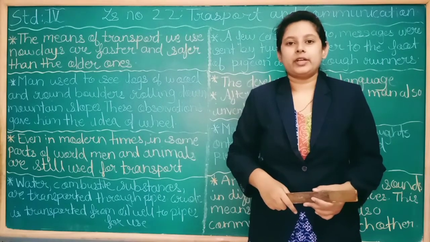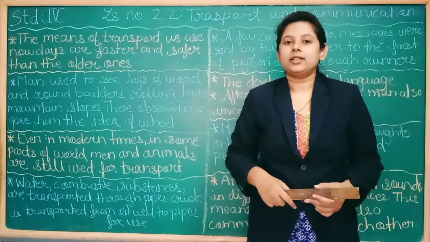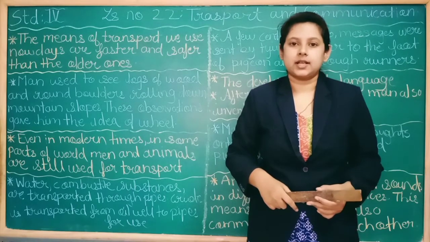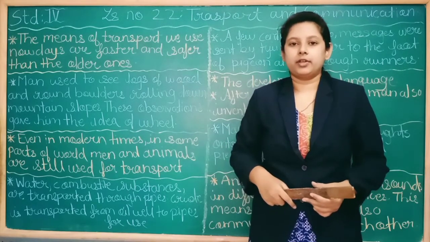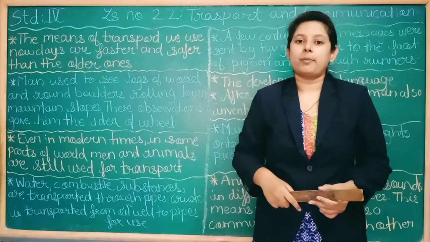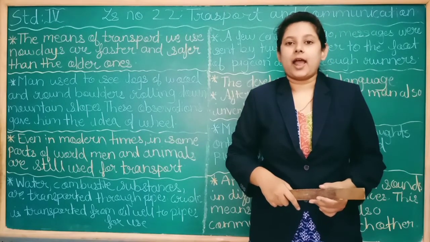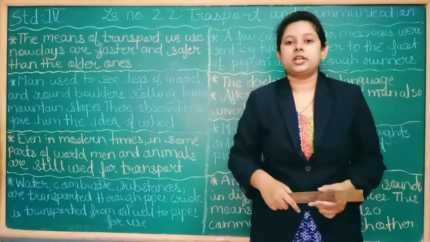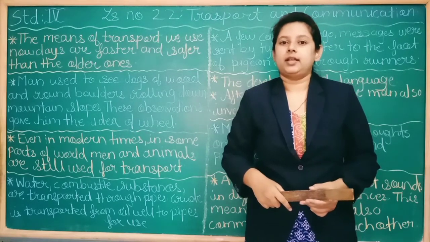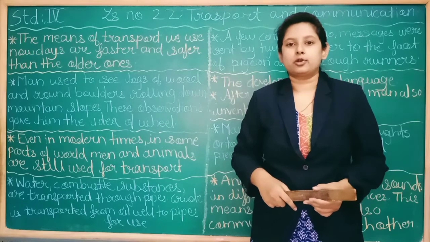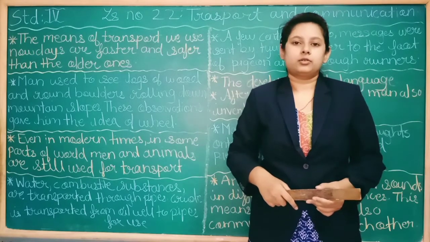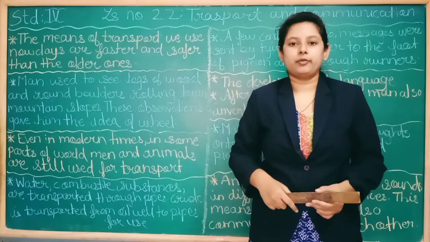So he invented the wheel, thinking of those things, and the wheel was invented by man. So man started carrying his goods on the plank, and he attached the wheels which he invented to the plank, so it became easier to transport goods from one place to another.